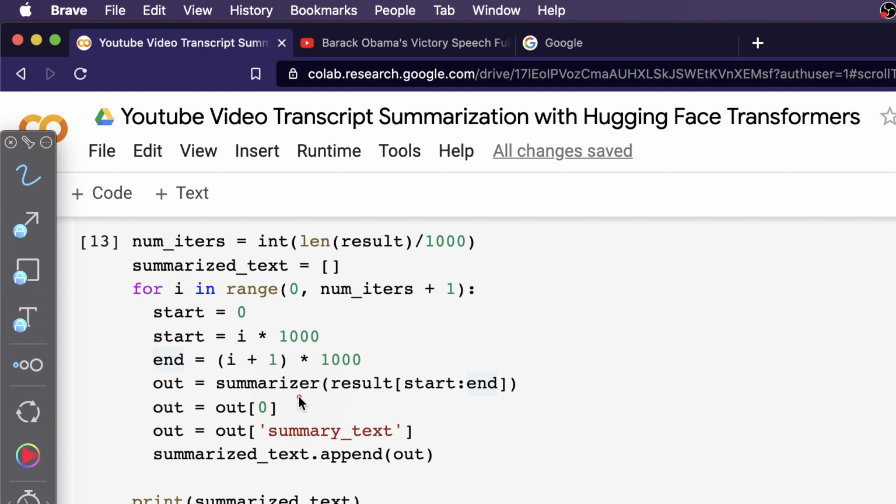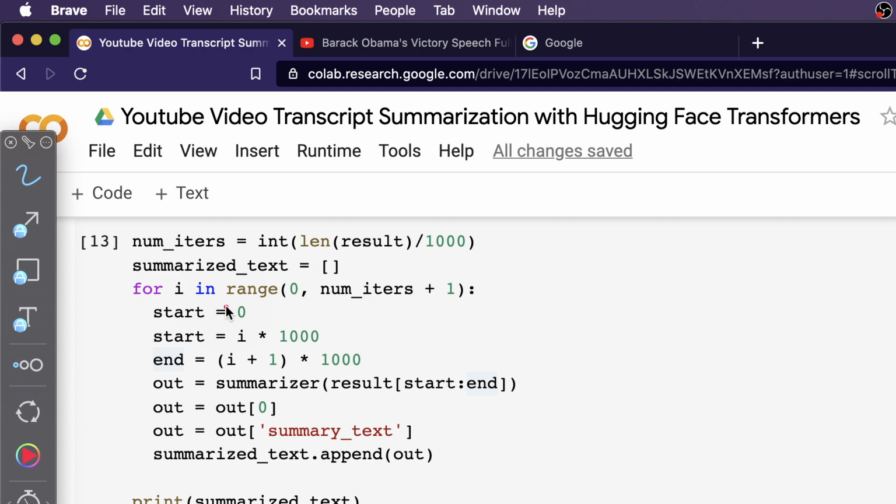So the BART model by default wouldn't support this large text or tokens. So what we are trying to do in this case is create chunks of text from the input text that we have got, and that's what we are going to do here. We are going to take a particular number of iterations, calculated so that at every iteration I'm going to handle 1000 lines of text. After that I am initiating an empty list where I'm going to have the summarized text.